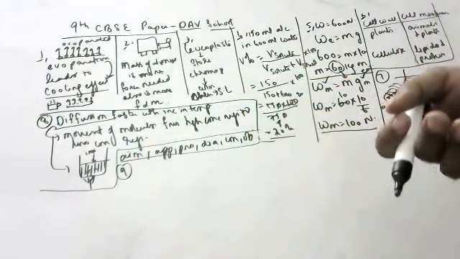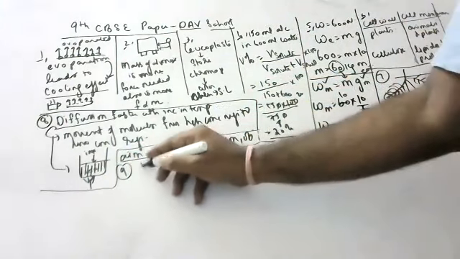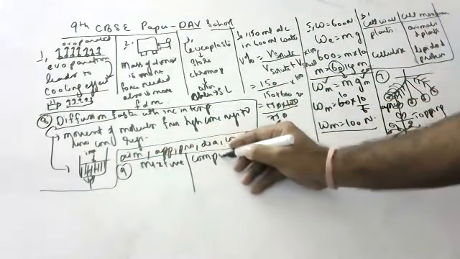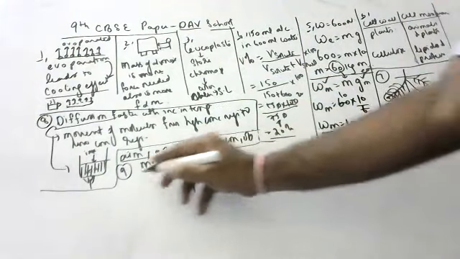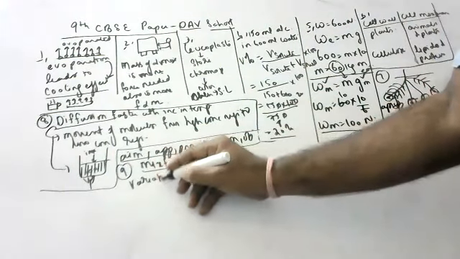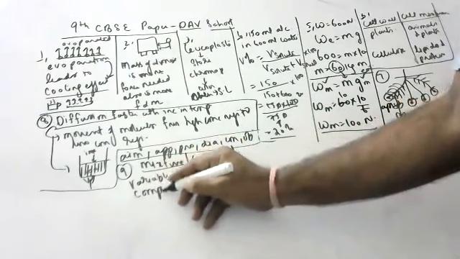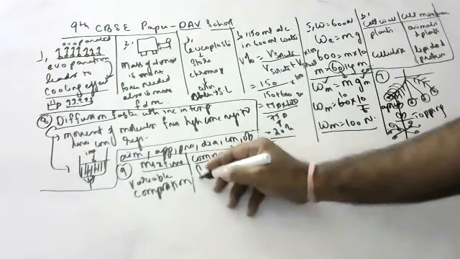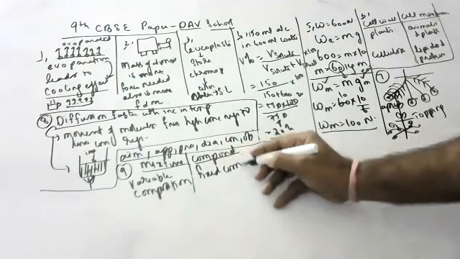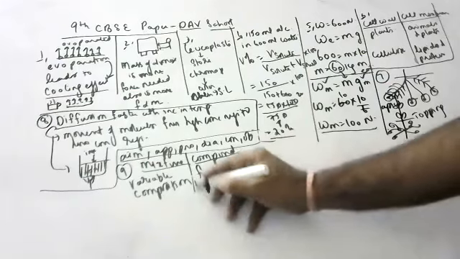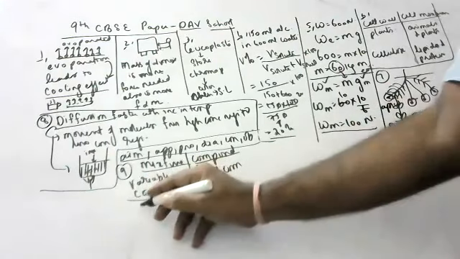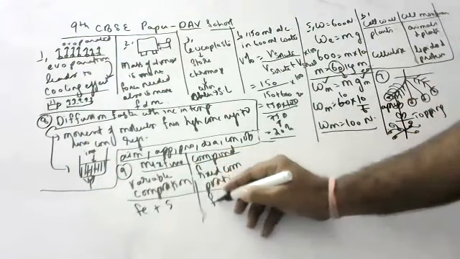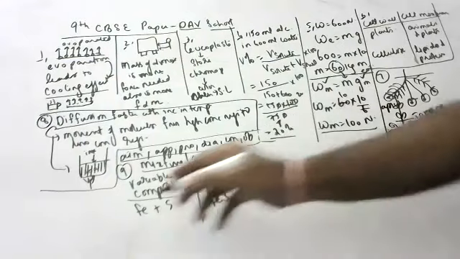Give the difference between mixture and compound. So many times I told you, children, give the difference between mixture and compound. Mixture has variable composition, whereas compound has fixed composition. Suppose a mixture is there: iron plus sulfur. If you mix it, it is a mixture. But when you heat it, iron sulfide is formed. That is a compound. Okay, children?